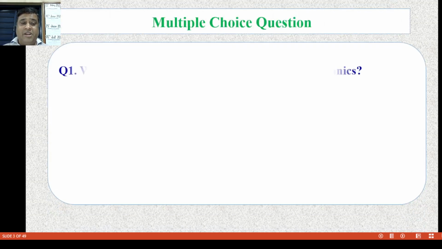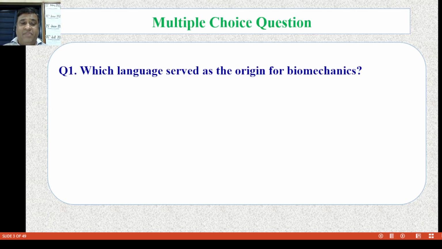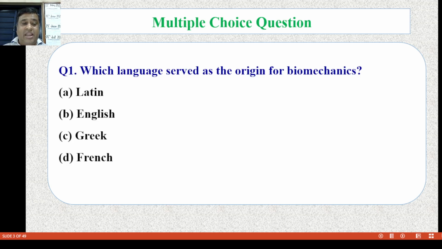Now first part is multiple choice question. Question number 1, which language served as the origin for biomechanics? Options are Latin, English, Greek or French word. Now the correct answer is C, Greek word.